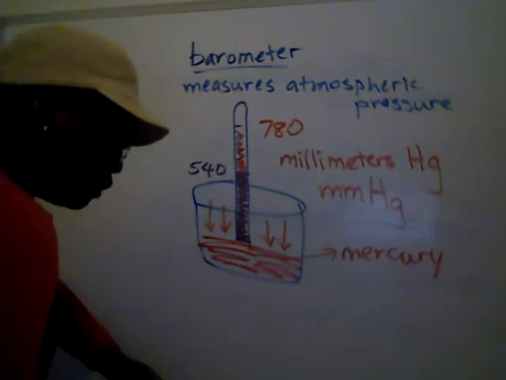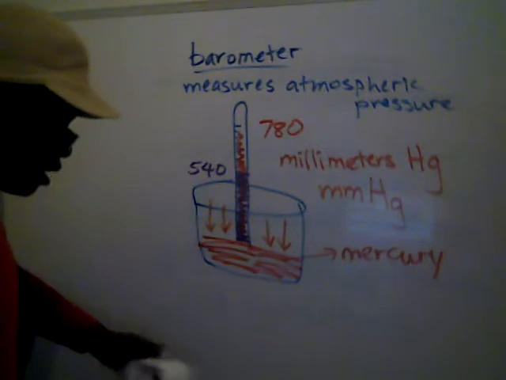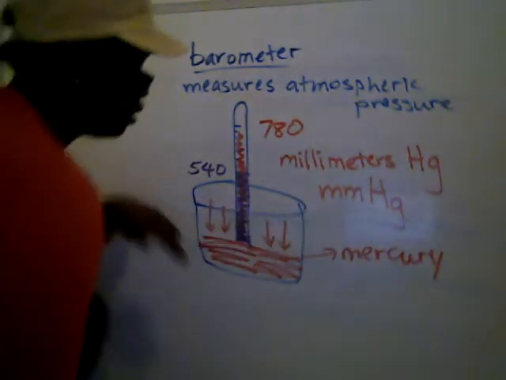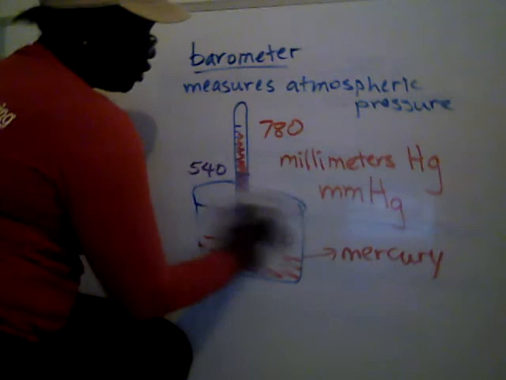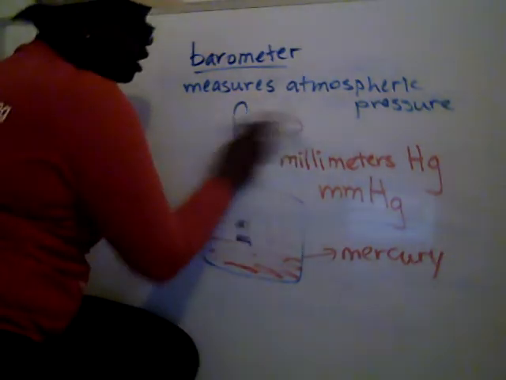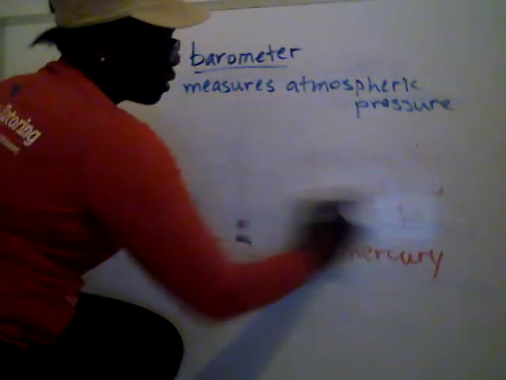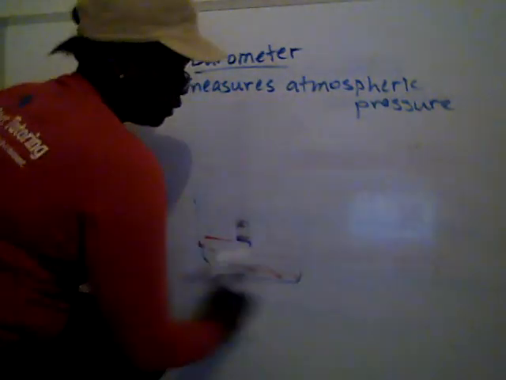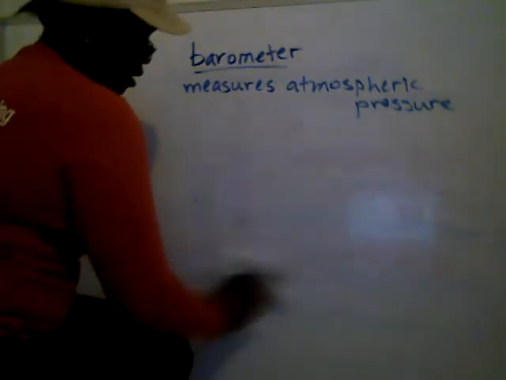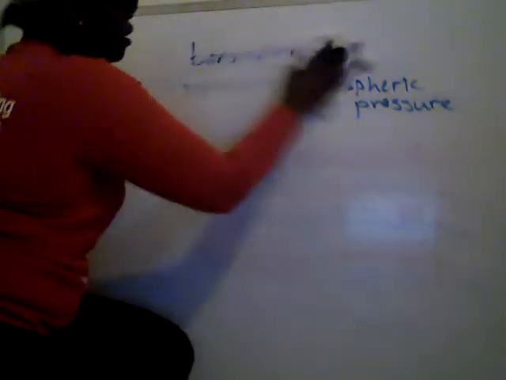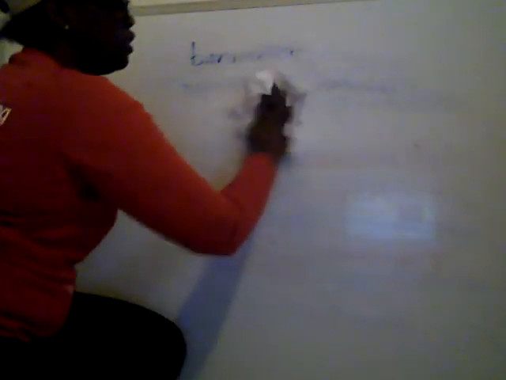Okay. Now if we were to look at the units, because one unit that we talked about with pressure is millimeters of mercury, there's a bunch of other units that you'll need to know for this section, and you'll need to be comfortable with converting between pressure units. There's a bunch of different ways that we can measure pressure. So the main ones that you'll need to know, and more than likely you will not be given these numbers on the quiz or even on a test, so it's important to try to memorize them as soon as you can, is, I'm going to write a bunch of units.